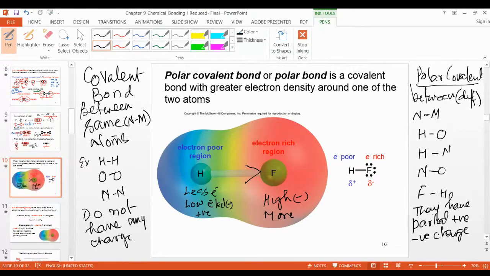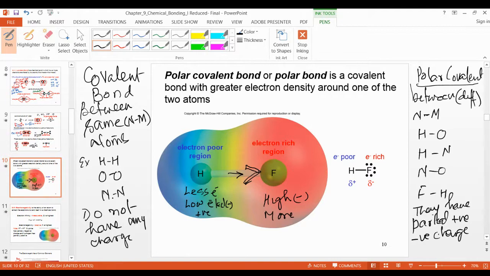Now this will attract electrons like this. Because this is more electronegative, it attracts electrons from hydrogen. This attracting power I will explain in electronegativity when I discuss it, not now. I'm just explaining it to you. Because it has a negative charge, it has the power to attract electrons. That is known as electronegativity, which I will explain later on, not now.